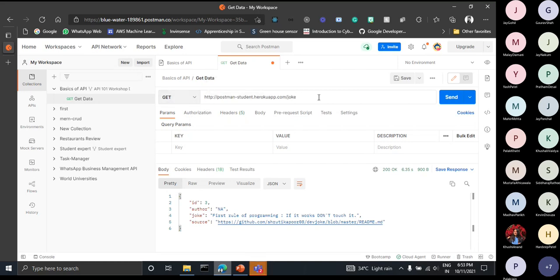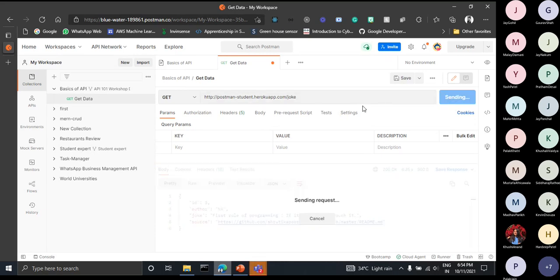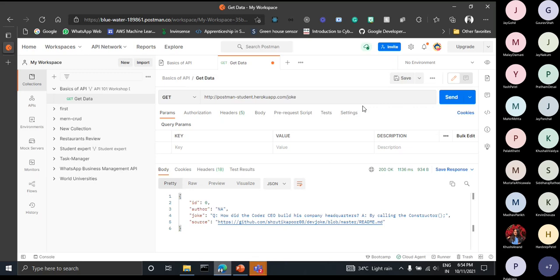Now this joke comes randomly, so it is not necessarily the case that you will also receive this id 3 joke only. There are basically 4 jokes currently present in the server, and any random joke can appear. If I send the request again, I might see another joke. You can see the joke gets changed here. I am getting the joke with id 0.